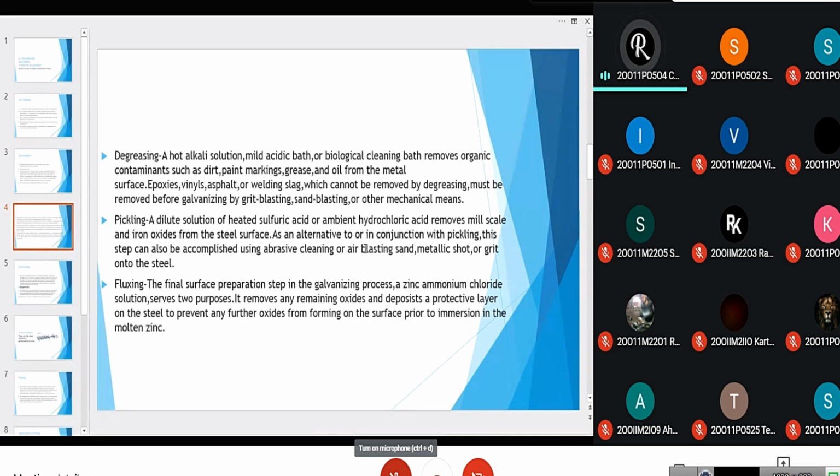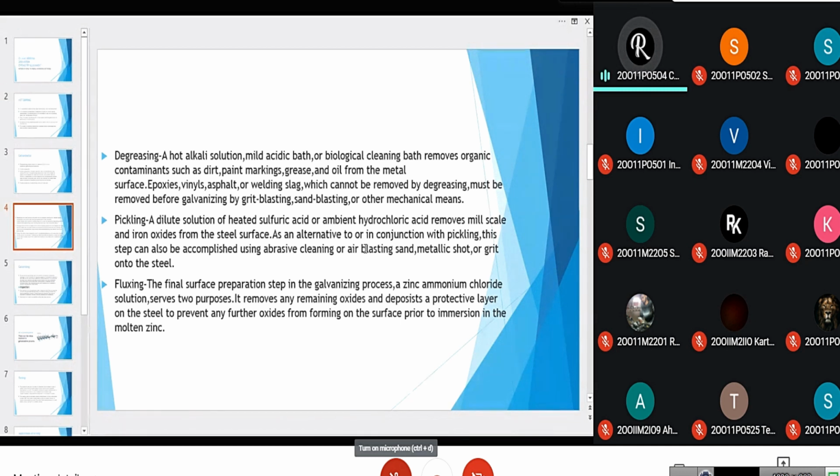And then we go to the next step, pickling. A dilute solution of heated sulfuric acid or ambient hydrochloric acid removes mild scale and iron oxide from the steel surface. As an alternative to or in conjunction with pickling, this step can also be accomplished using abrasive cleaning or air blasting sand, metallic shot, or grit onto the steel.